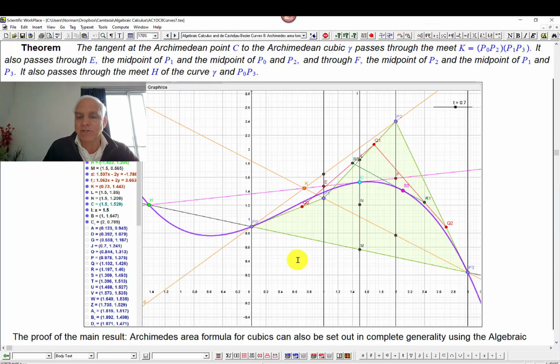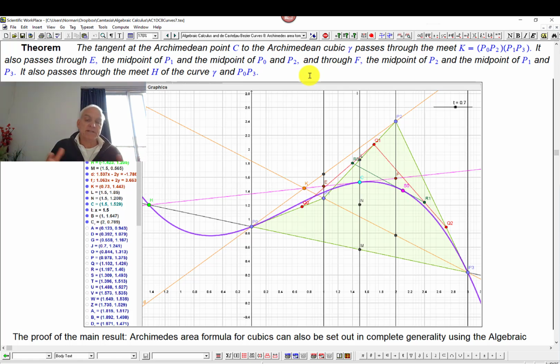I mean, a natural question is, to what extent is what we're doing now generalizable to more general cubics? That's a very natural question. The Archimedean result is not going to hold as it's stated, but we may look for some variant or generalization which holds in that larger picture. So I don't know what the answer to that is. Maybe one of you can figure it out.